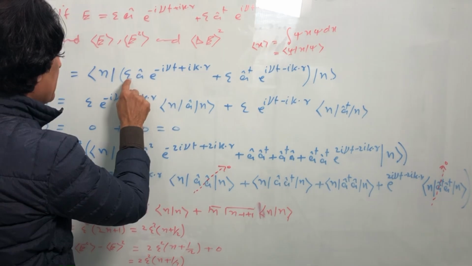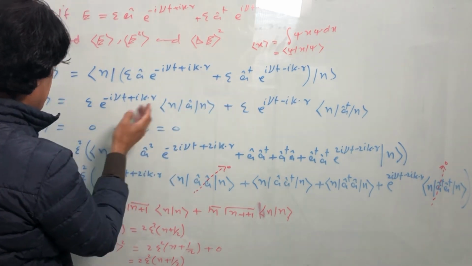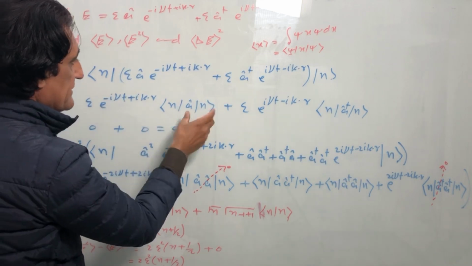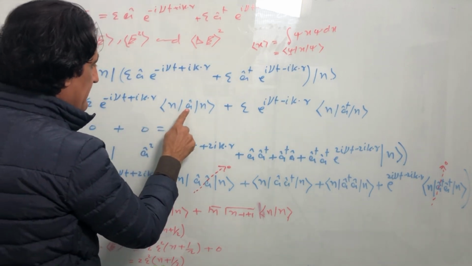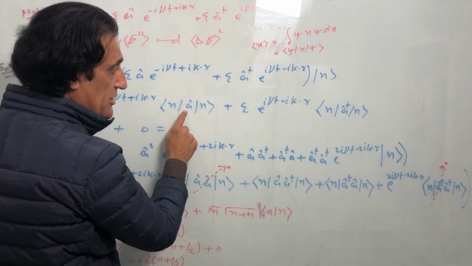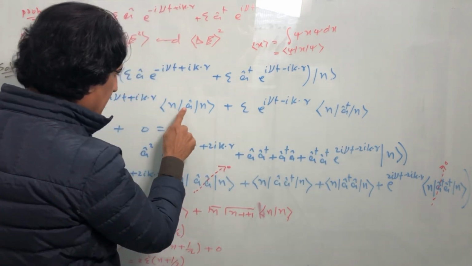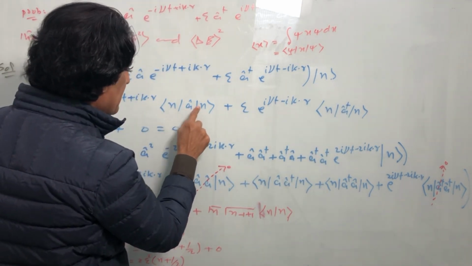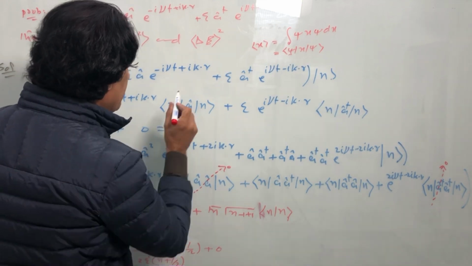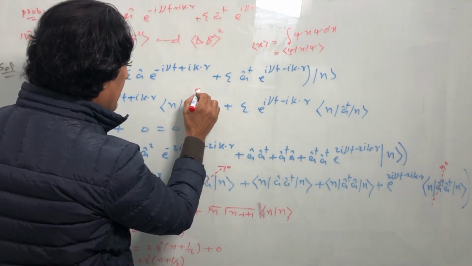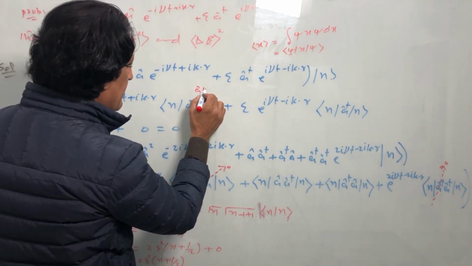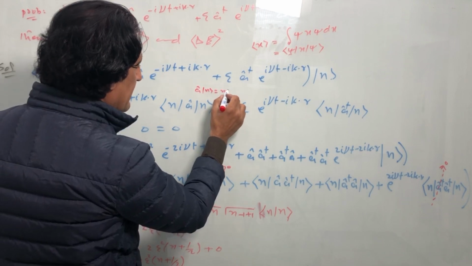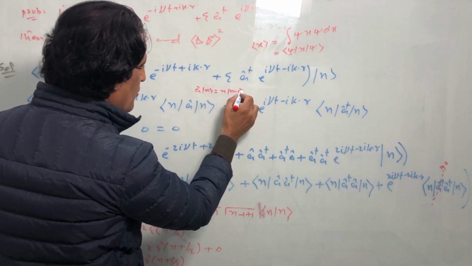Now we can take this term and this term outside from this relation, and we only have the annihilation operator and the creation operator. Now this is equal to 0, because if we apply the annihilation operator on this state, we get square root of n times the state n minus 1.